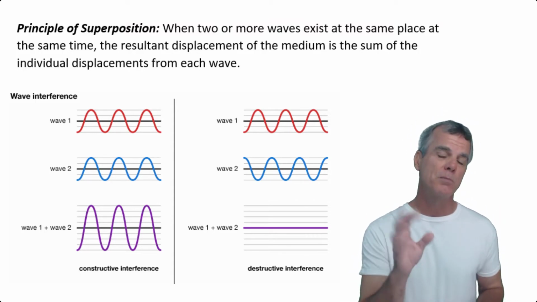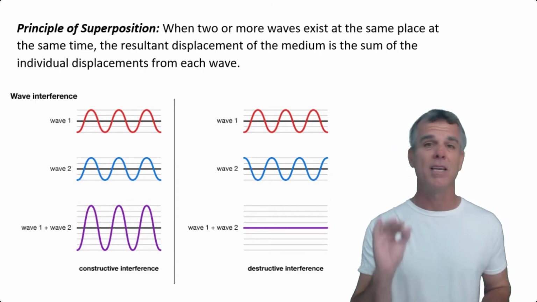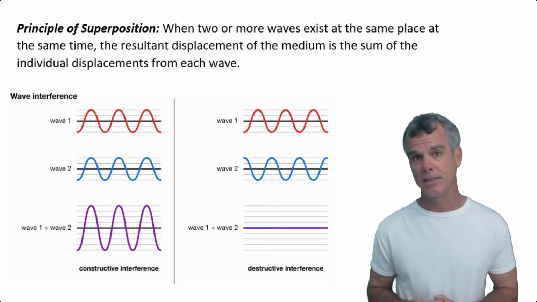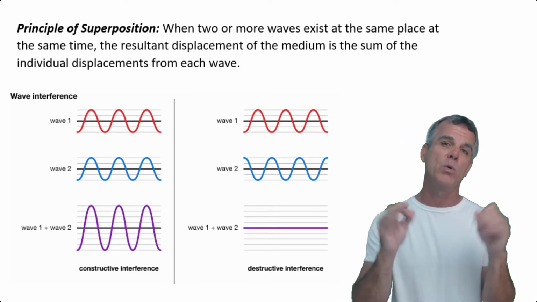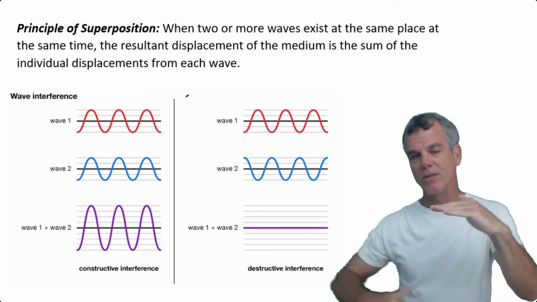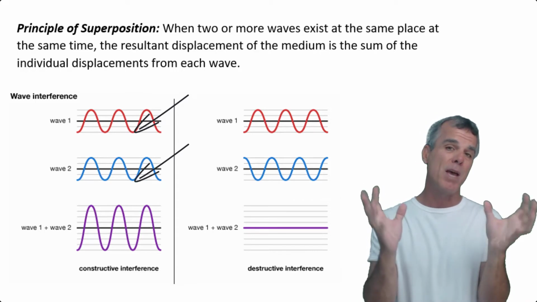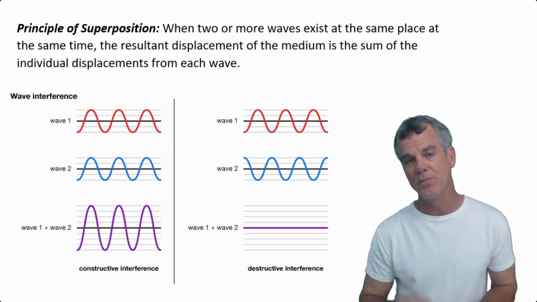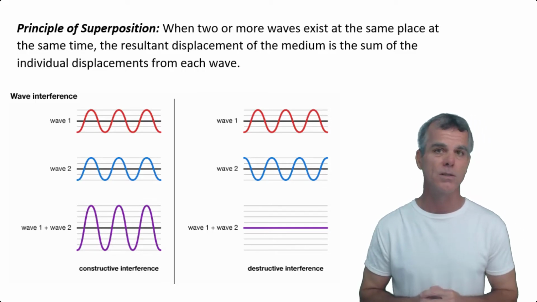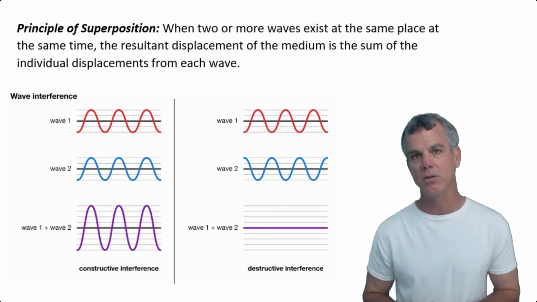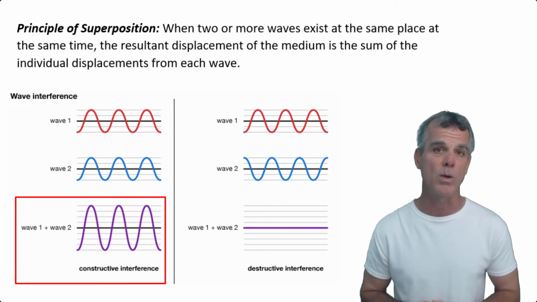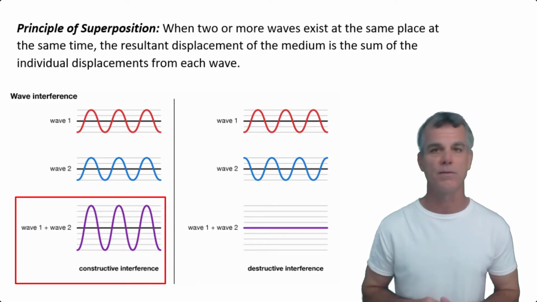From the principle of superposition, what we can see is that if two waves existing at the same point at the same time are in phase, which means both waves are at the same point in their cycle. So when one wave is at a maximum, so is the other one. When one wave is at a minimum, so is the second one. Then mathematically, when we add those two waves together, the end result is going to be a bigger wave. And if the waves are identical, so they have the same wavelength and the same amplitude, the sum of those two waves is going to be a wave with twice the amplitude of either wave. We call that fully constructive interference.